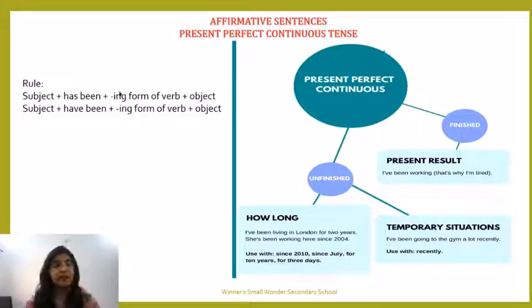Now let's look at the rule. Subject plus has been. There are two helping verbs that are used for present perfect continuous tense. Has and have: has is for singular, have is for plural, and been is the second auxiliary or helping verb used in the rule. So your sentence rule says subject plus has been plus ing form of verb plus object. For plural, the rule says subject plus have been plus ing form of verb plus object. Learn these rules, everyone.